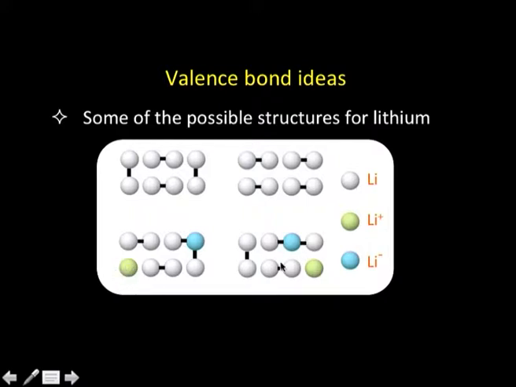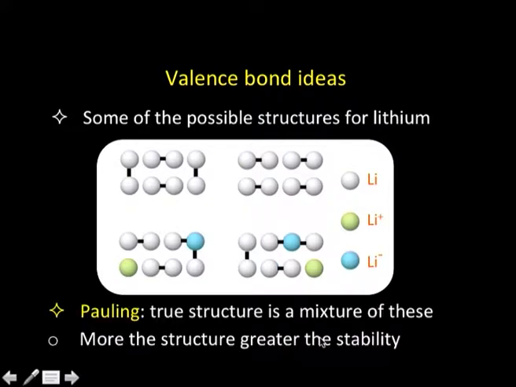So, what we see is that in the case of lithium, it was proposed by Pauling that in any metal different structures are possible, wherein different metal atoms are bonded together in a variety of ways, and the more the structures, the greater is the stability. That is one simple proposition, and Pauling further said that the true structure of the metal is actually a combination or mixture of all the possible structures, which we can write as shown here for lithium metal. Okay.